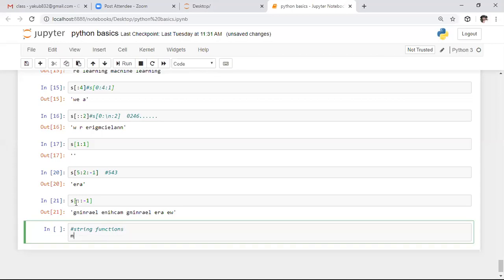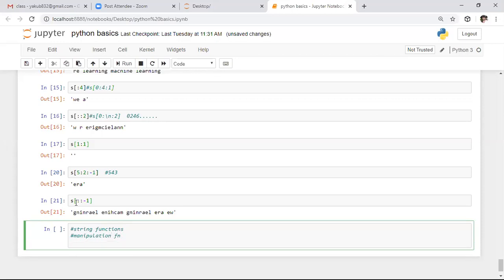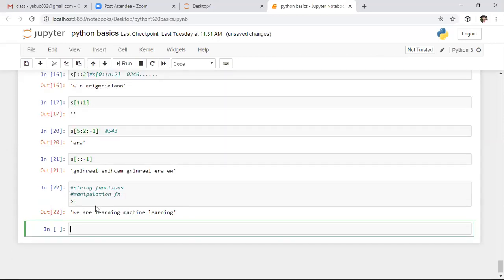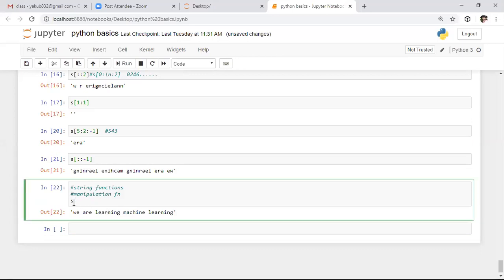Here, the first functions are string manipulation functions. By using these functions, we can manipulate a defined string. That's why these are called string manipulation functions. Out of these, initially I'm checking what is there in S. Here we have "learning machine learning". Here I'm saying S.capitalize.